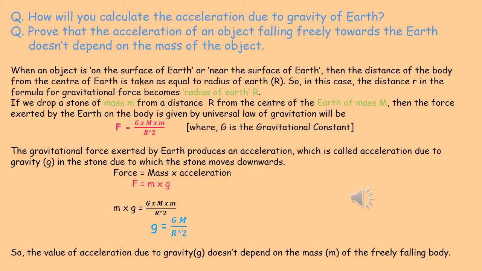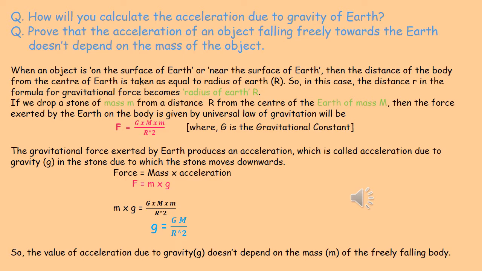From Newton's second law of motion, we know that force is equal to mass into acceleration. So we can write that capital F is equal to m into g. Here acceleration is acceleration due to gravity. So in both cases we are talking about the same force, that means the force exerted by the Earth on the freely falling stone.